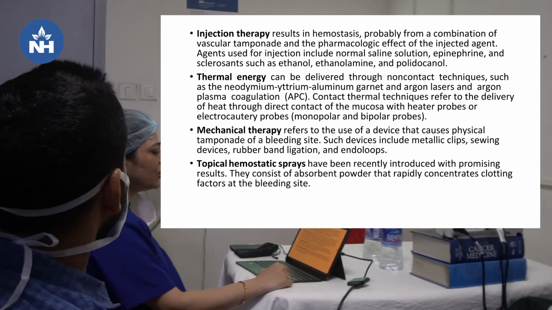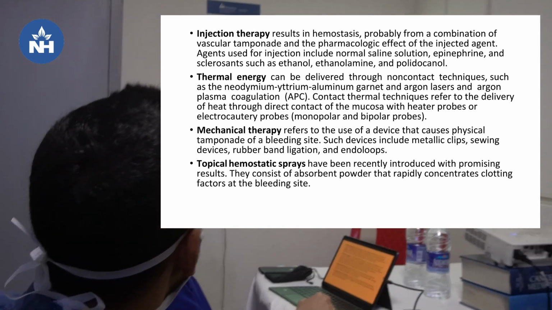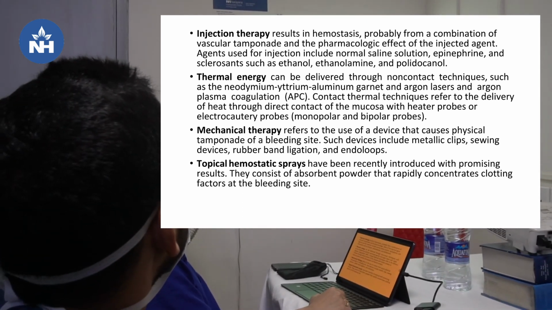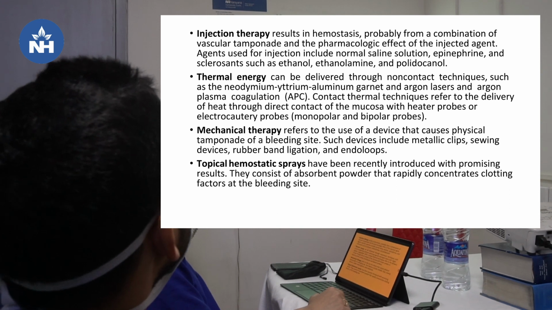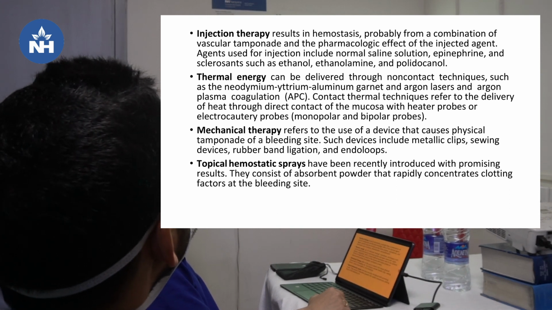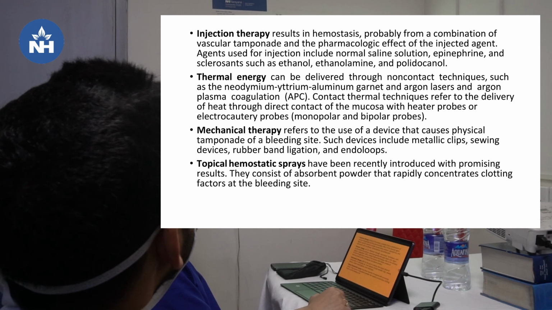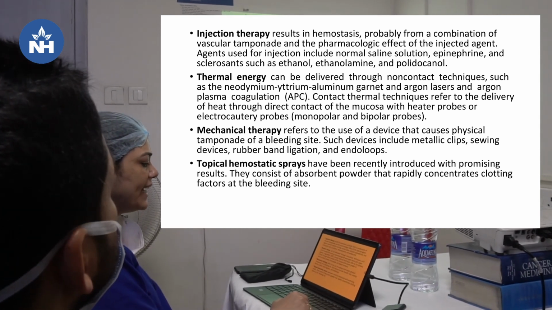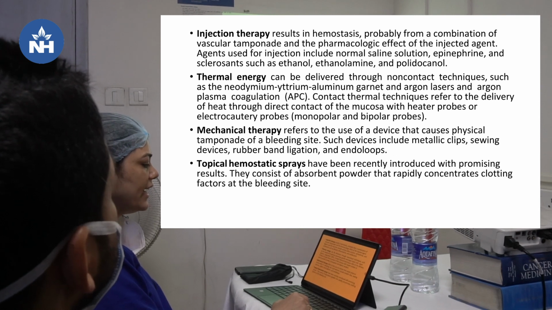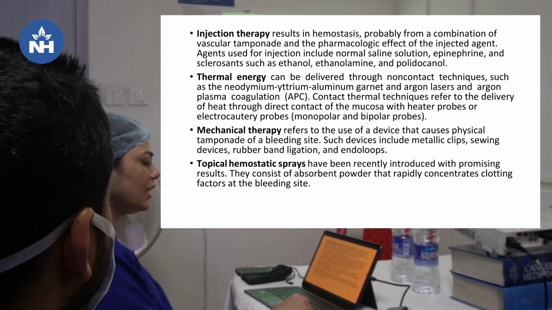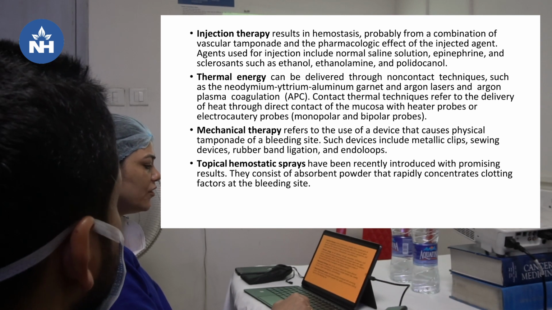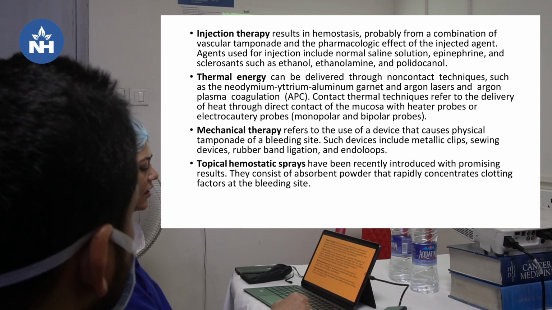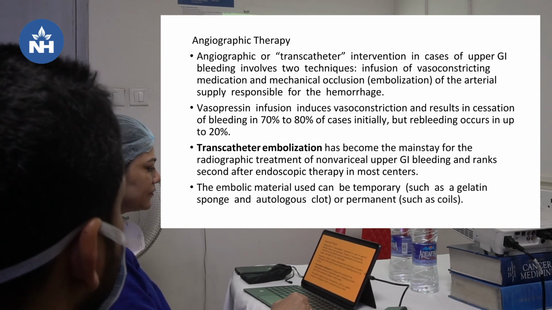Thermal energy can be delivered through non-contact techniques such as the neodymium, yttrium, aluminium, garnet and argon lasers, and APC, argon plasma coagulation, and contact techniques like the BICAP, monopolar and bipolar heater probes. Mechanical therapy refers to the use of devices that cause physical tamponade of the bleeding site, like metallic clips, suturing devices, rubber band ligation and endoloops. And topical hemostatic sprays have been recently introduced with promising results. They consist of absorbent powder that rapidly concentrates the clotting factors at the bleeding site.